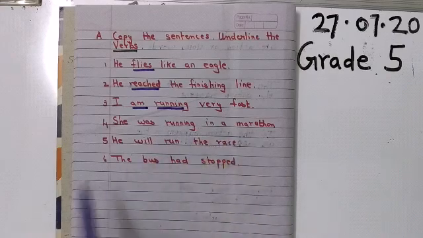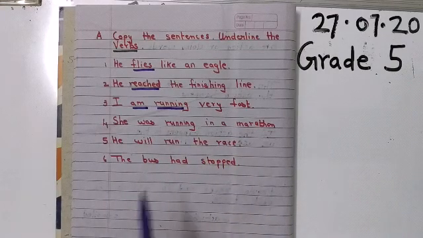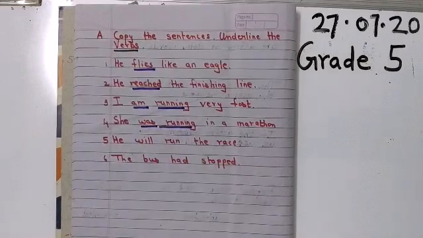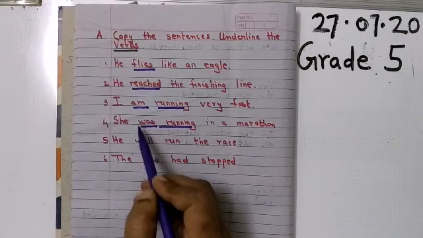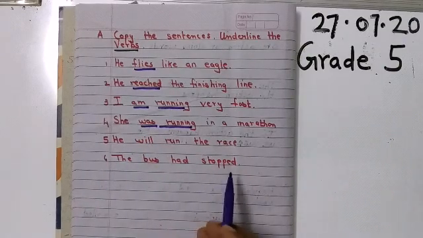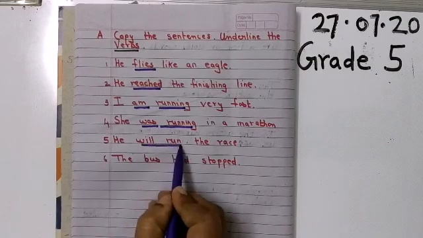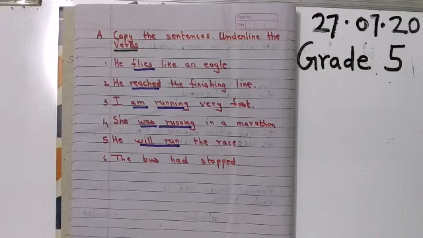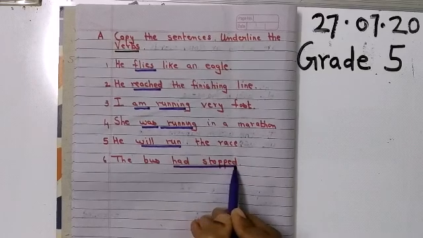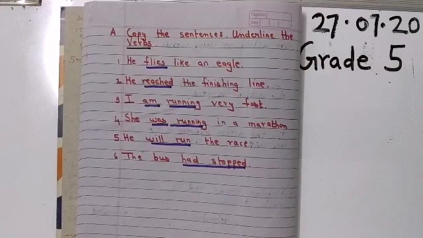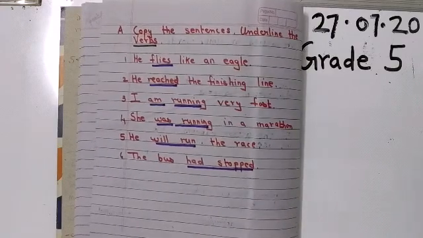She was running in a marathon. So can you see this, children? Was and running. Don't forget to underline your helping verb also. He will run the race. So it is will run. And the sixth one, the bus had stopped. Had stopped. So you need to underline had and stopped. Is it clear, children? Okay, now we move to our next homework.